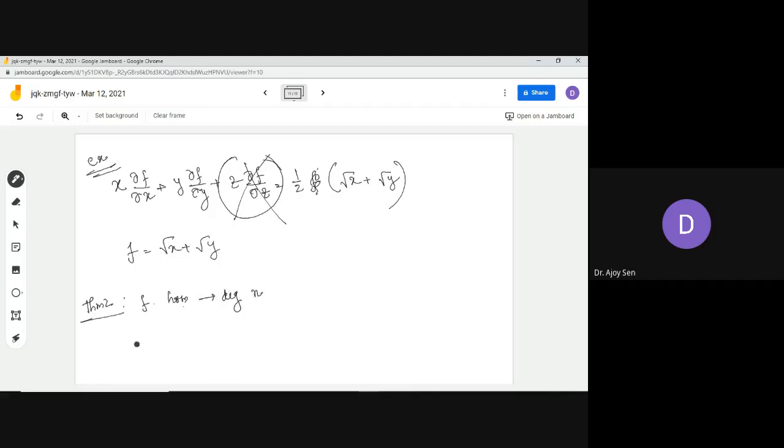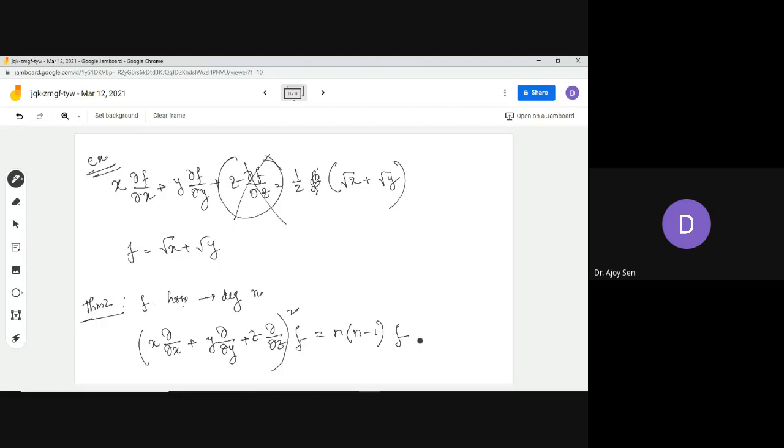For this homogeneous function, you can also write that x del del x plus y del del y plus z del del z is an operator which is applied on this, and you will get this thing f.